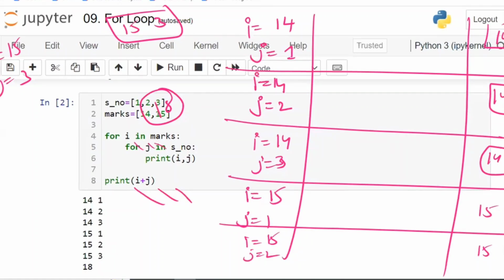Now tell me where you have missed it. One person has told correctly only up to here, 17 18. Because he has not observed this very clearly. If your brain is working as a Python interpreter, you'll observe even the P, R, everything, letter to letter. You are just seeing an overview, you are not seeing as a Python interpreter. If you see as a Python interpreter, you'll observe letter to letter, not as an overview. Is that clear, guys?